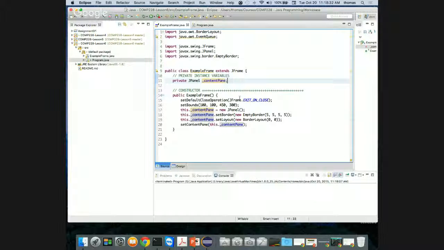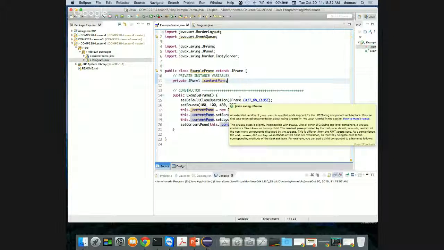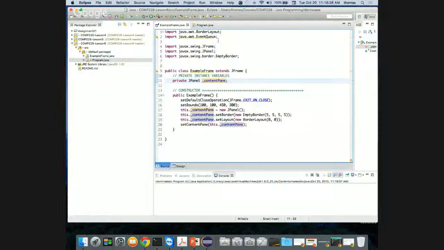Here's something. If you notice something else, when I create an example frame class that's based off of this, with a border layout and a JFrame and everything else, it's interesting enough that this is part of the design tools that you get with Eclipse. On the bottom, there's two tabs here, if you notice. There's a source tab and there's a design tab, right?